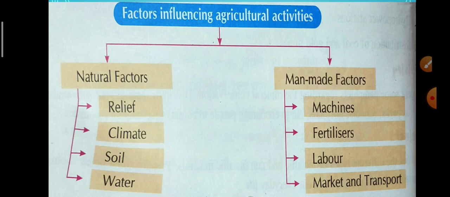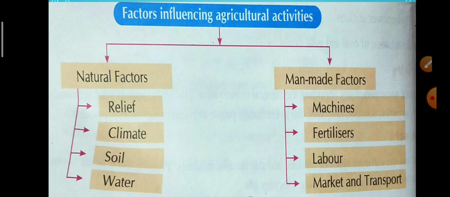Now, what are the factors influencing the agriculture activities? There are two factors, natural factors and man-made factors. Natural factors include relief, climate, soil, water, and man-made factors include machines, fertilizers, labor, market, and transport.